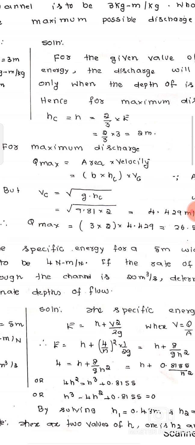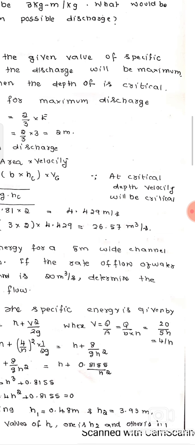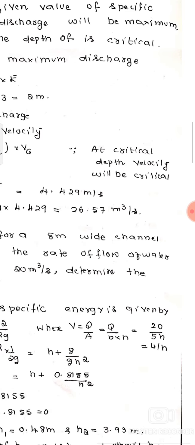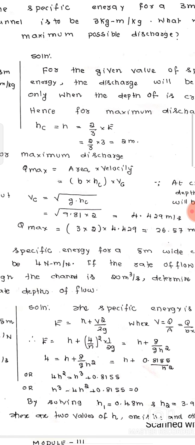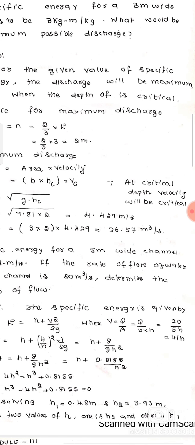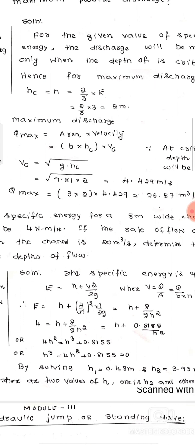E is equal to H plus V square by 2G. And V, we know that it is Q by A, and A is B into H. So Q by B into H, that is 20 by 5 into H. So we can substitute in the specific energy as H plus V square by 2G. So V is 4 by H, and V square by 2G is 4 by H whole square into 1 by 2G. Then 4 square is 16, so 16 by 2 is 8. So I'll get H plus 8 by G into H square.